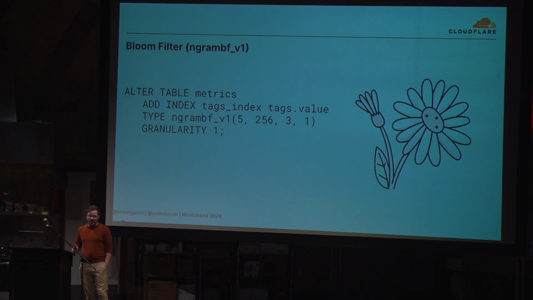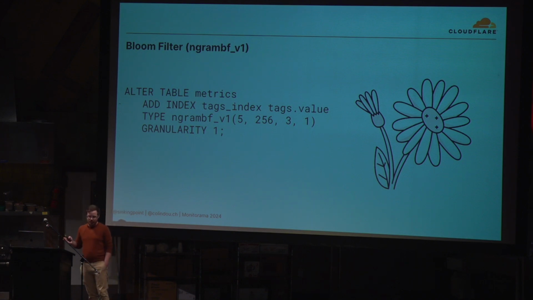An ngram index is effectively a sliding window of a given size, n. So we can move a sliding window of, say, 5 characters across our string, which breaks it up into ngrams. BF there is a Bloom filter, basically a set. So we can jump really quickly to samples that have a given ngram with this index.